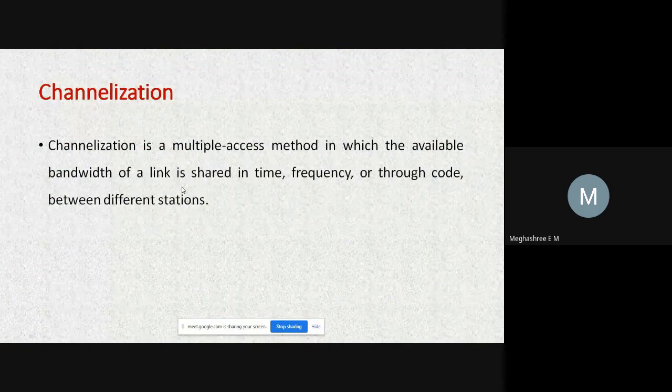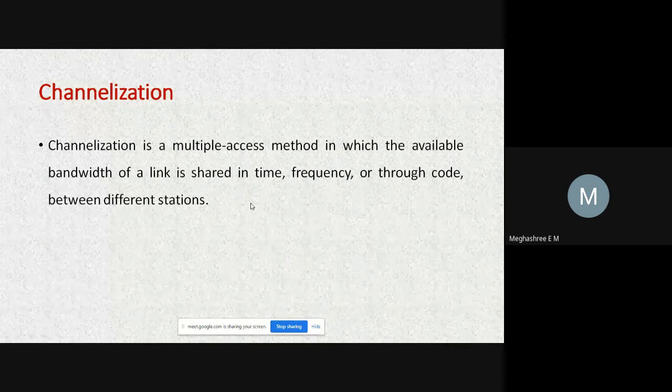Next method is channelization. What is channelization? It is a multiple access method in which the available bandwidth of the link is shared in time, frequency, or through code between different stations. We studied multiplexing, right?